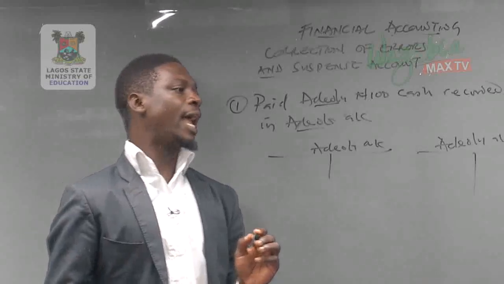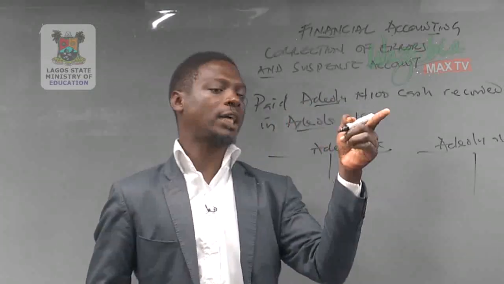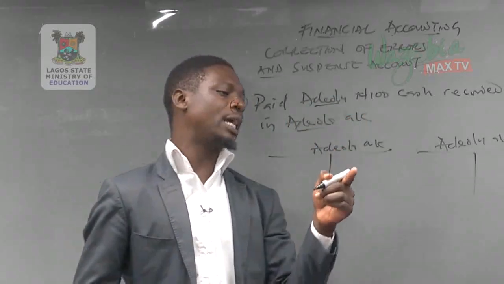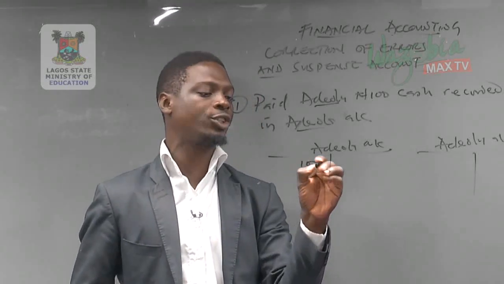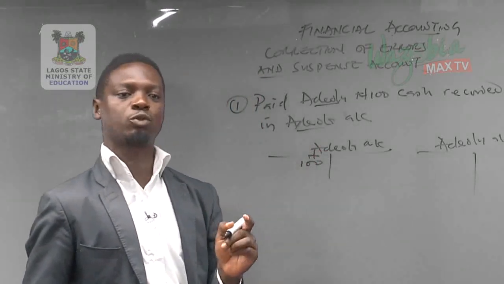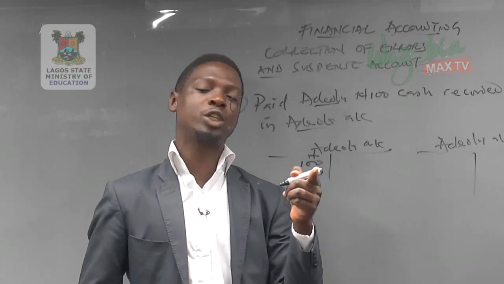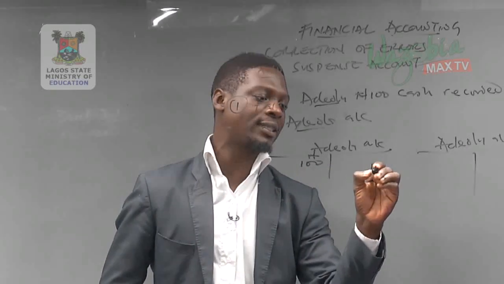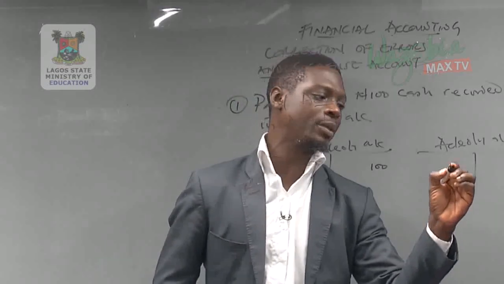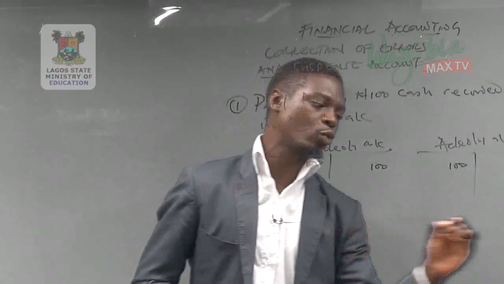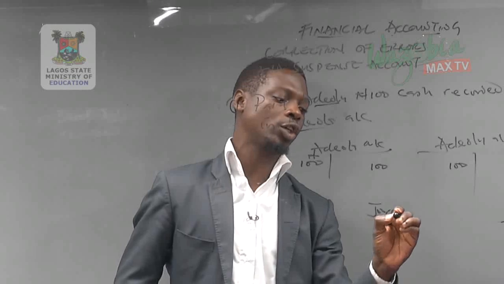In order to correct, we are expected to post into the ledger Adeola's account and Adeolu's account. In committing the error, paid Adeolu cash recorded in Adeola's account. That means the amount has been recorded in Adeola 100 naira like this, which is wrong. We are going to transfer this 100 naira back to Adeolu's account. We need to remove this 100 naira from here by crediting this account with 100 naira and debiting this with 100 naira. And that we post to the journal just like this.